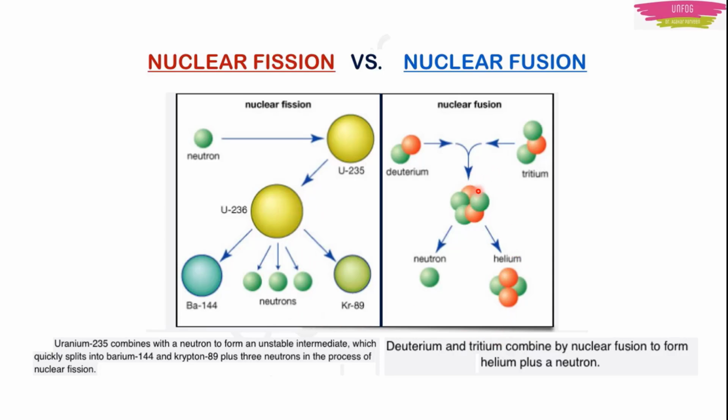What happens in fusion? Here, two isotopes of hydrogen, deuterium and tritium, if they are combined by any process, will form one helium. That helium has one atomic number more. Hydrogen has atomic number 1, helium has atomic number 2. Correct? 1 plus 1 gives you 2. In this process, one extra neutron will come out. So the product of nuclear fusion will be one helium plus a neutron. This is nuclear fusion.